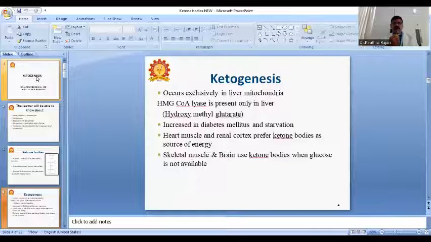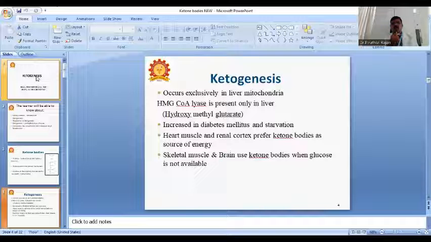Polydipsia means they feel thirsty and want to drink more water. These are the three signs and symptoms of diabetes mellitus.